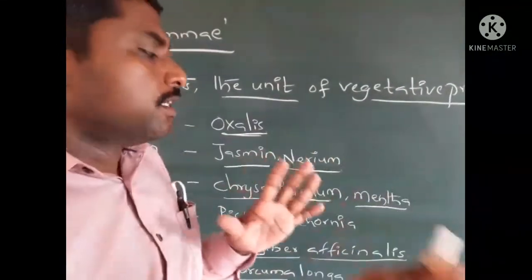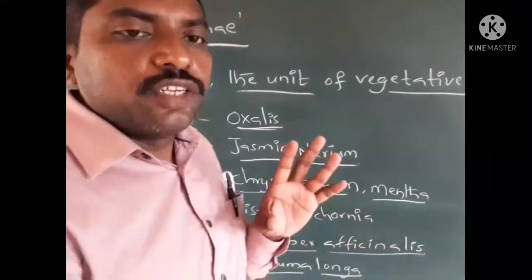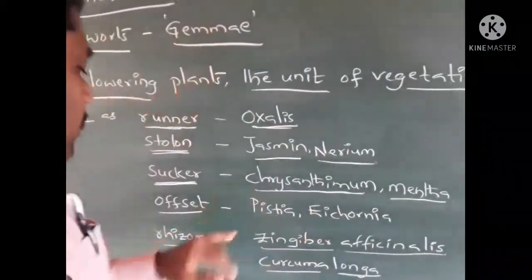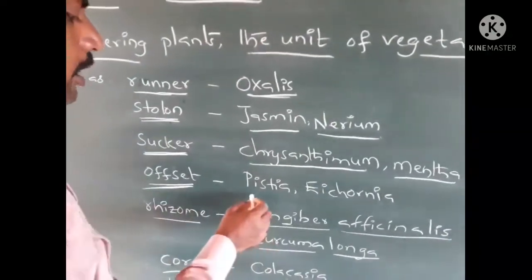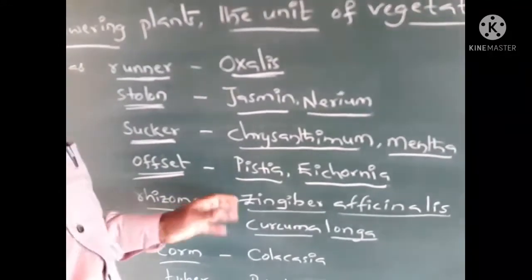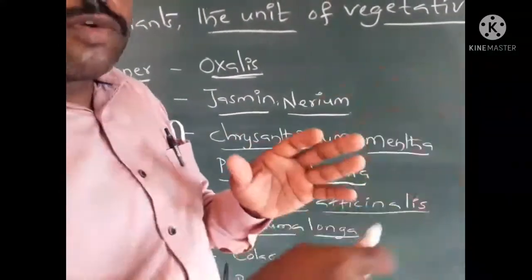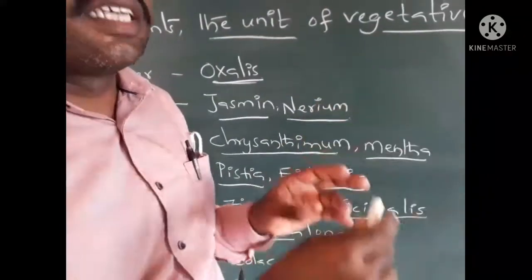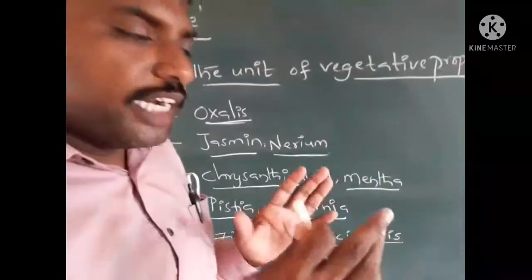When detached from the parent plant, it grows as a new individual. Then offset. Here it is the water plants, Pistia and Eichhornia. These also produce offsets, with roots and leafy structures, and when detached from the parent, they grow as new individuals.